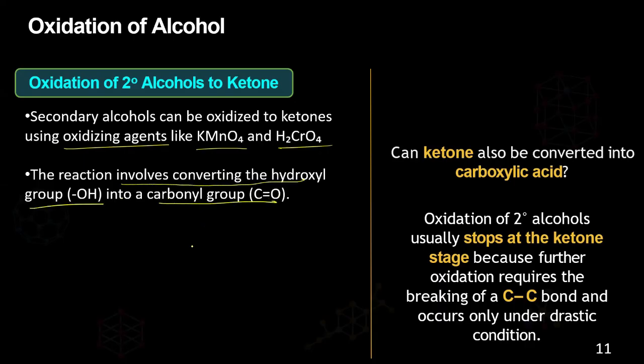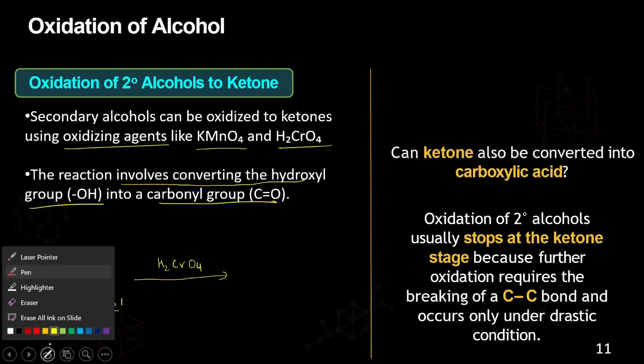So let's take the alcohol, with OH and an R. Two different groups are attached to this carbon, so we can call this a secondary carbon. Now this secondary carbon, in the presence of KMnO4 or H2CrO4, will turn out to be a ketone.